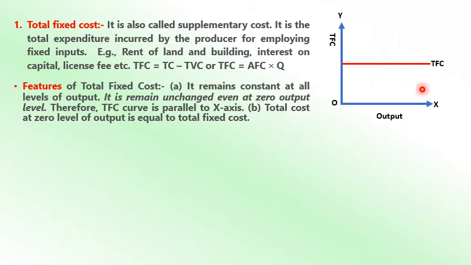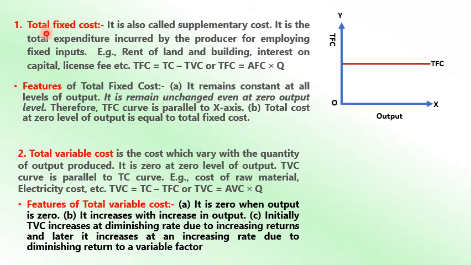At any level of production, 1, 2, 3, TFC is fixed. Total fixed cost is fixed. At the zero level of output, total cost is equal to total fixed cost, TC is equal to TFC. Remember this point, I am repeating this because when you solve a numerical question, this point is required. When output is zero, TC is equal to TFC. So that is the total fixed cost.